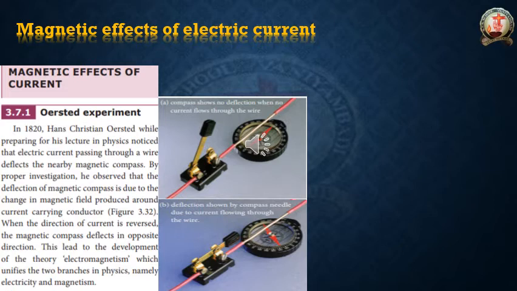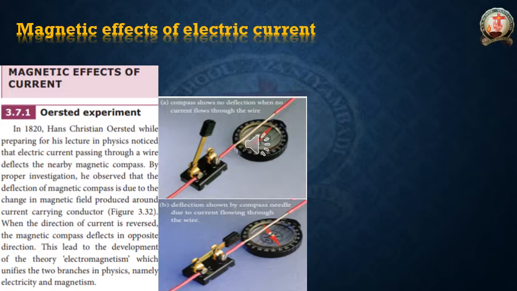Oersted experiment. Oersted is a scientist's name. He proposed this magnetic effect of current. Okay, what he observed, now we should see. In 1820, Hans Christian Ørsted, while preparing for his lecture in physics, noticed that electric current passing through a wire deflects the nearby magnetic compass. First of all, I would like to explain from the beginning. Please listen. In the year 1820, Hans Christian Ørsted was preparing his physics lecture notes.